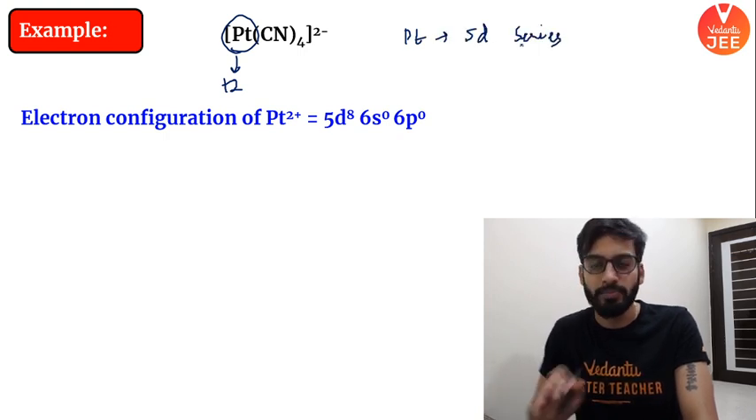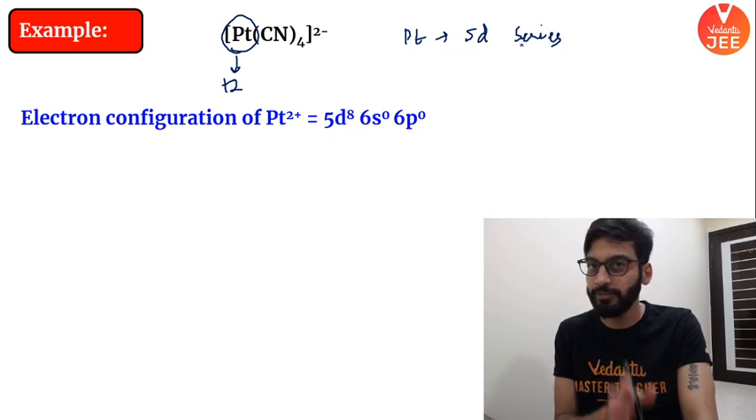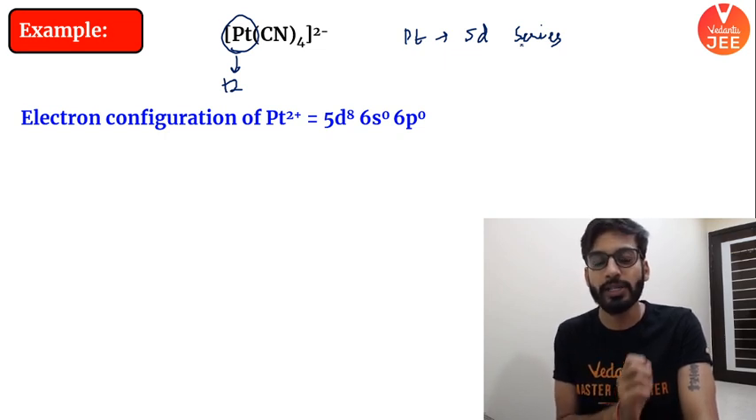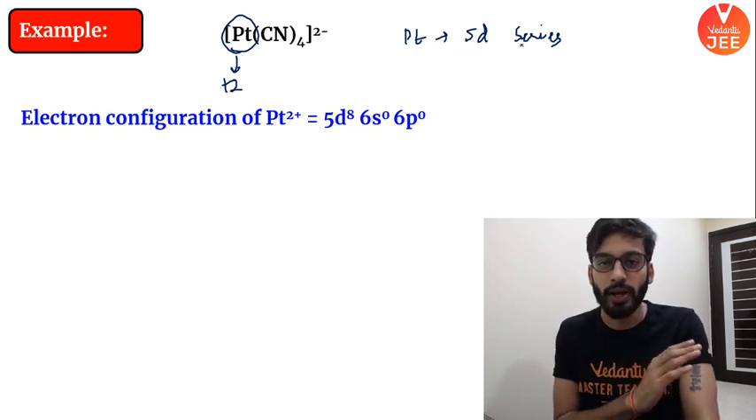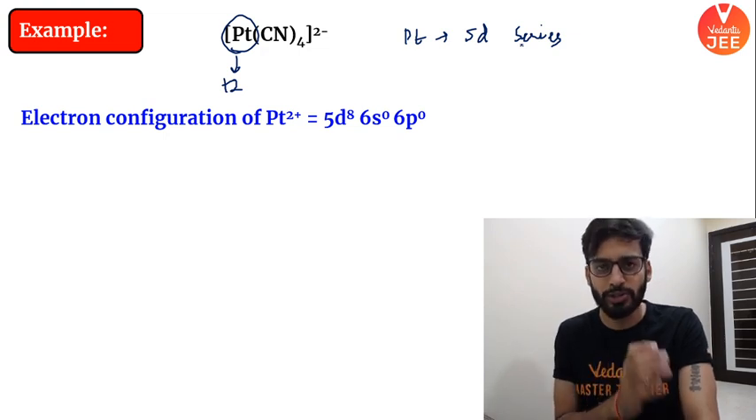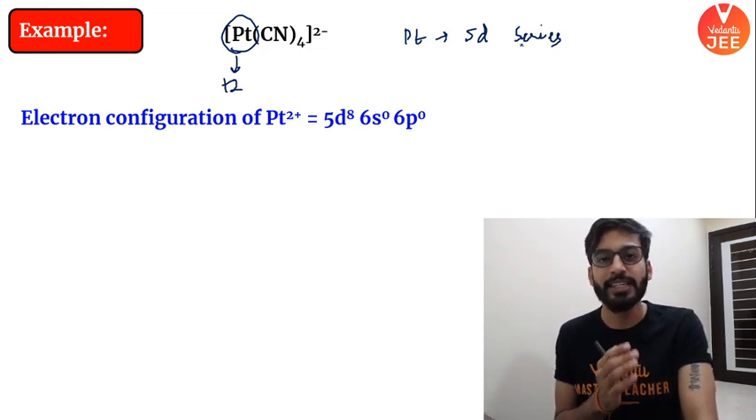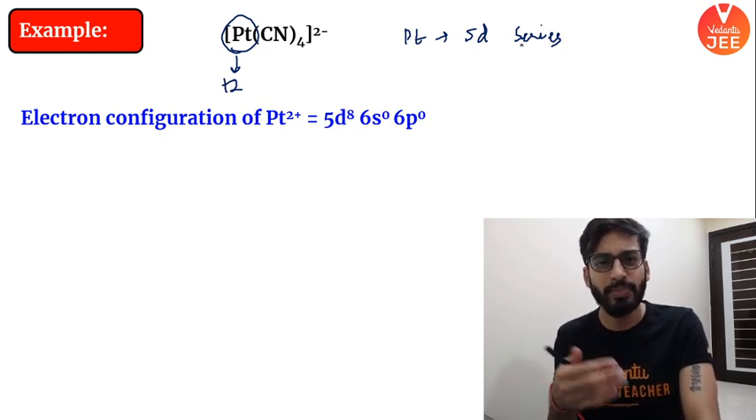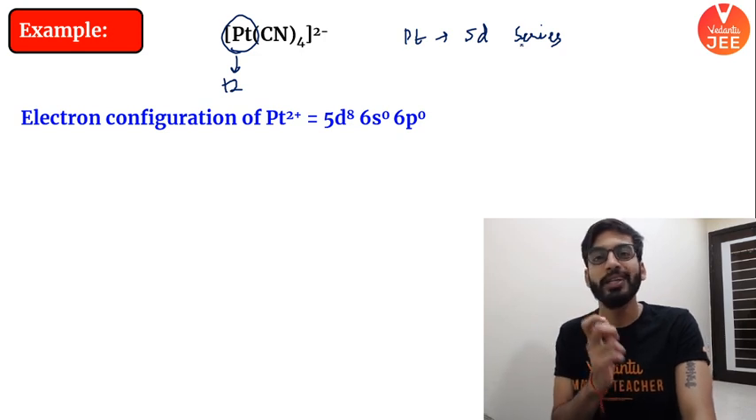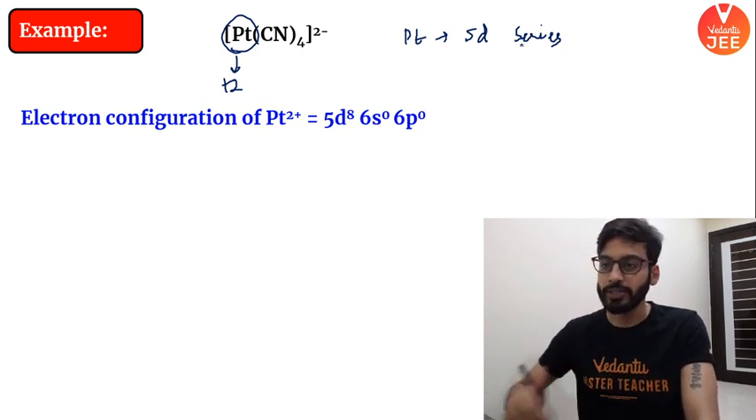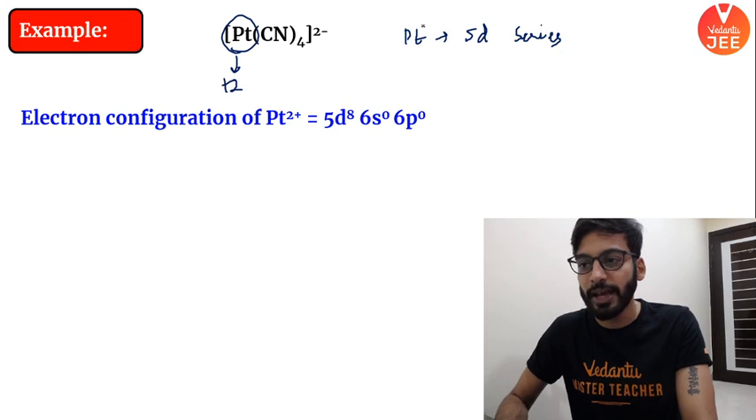Please make sure you learn. I requested you, it's a humble request, learn electronic configuration for the d block elements, or I should say transition elements. At least learn 3d series. 4d and 5d, just by practicing many questions, it will come automatically to you. Please try to learn the electronic configuration. It's a humble request. So this platinum is from the 5d series.